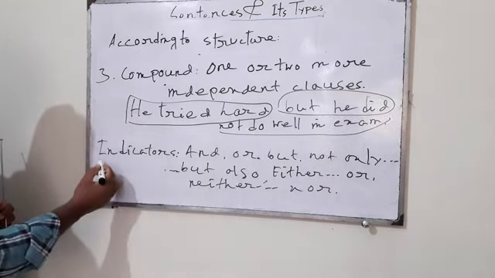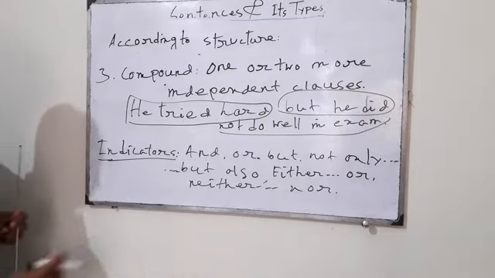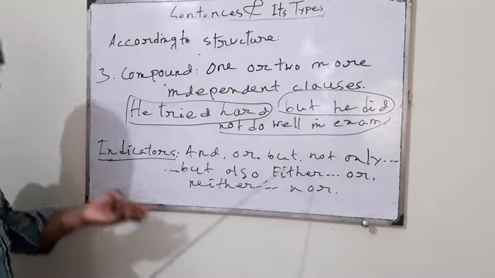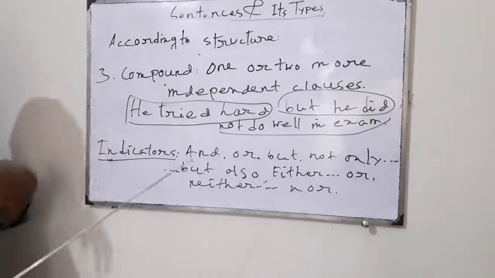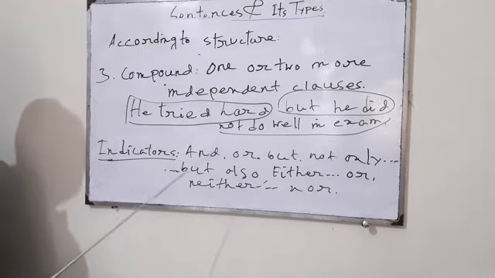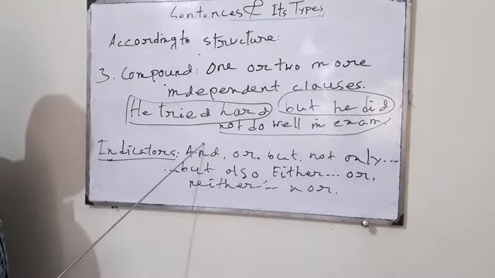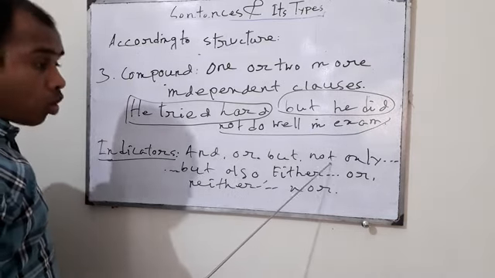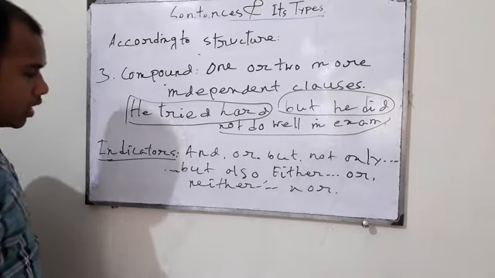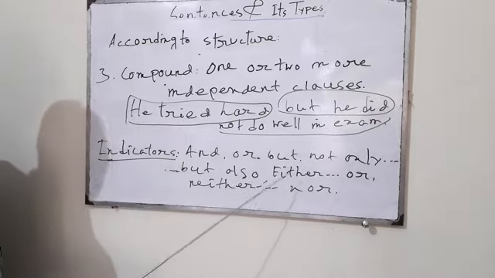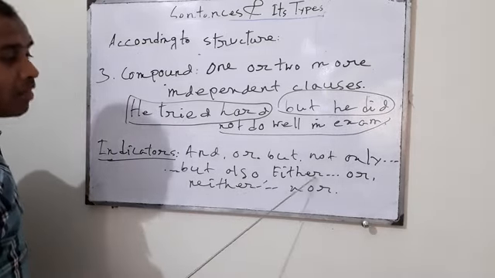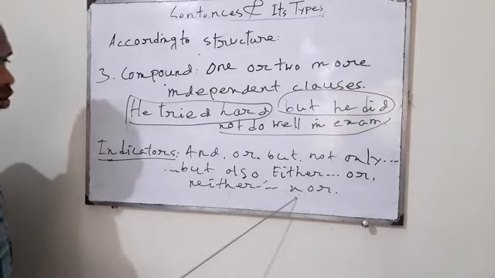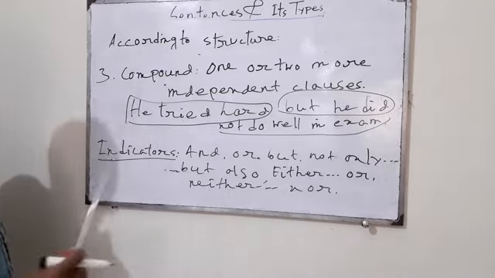And here you have some indicators also. And what are they? When you find these indicators in the sentence, you can easily identify a compound sentence. And they are and, or, but, though, not only, but also, either, or, neither, nor. So these are the indicators for compound sentences.